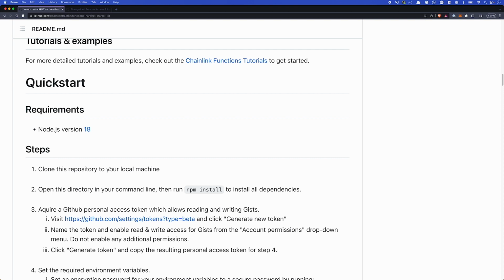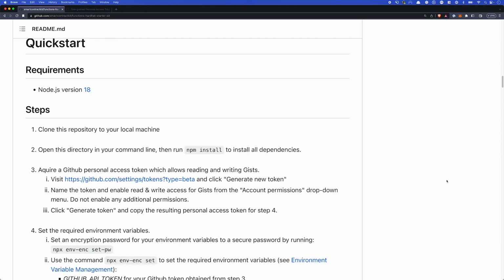Make sure you have Node version 18 installed, and then you'll need to clone this repository to your machine. I've gone ahead and done that. The next thing we'll need to do is open up that directory and run npm install. So let's do that now.